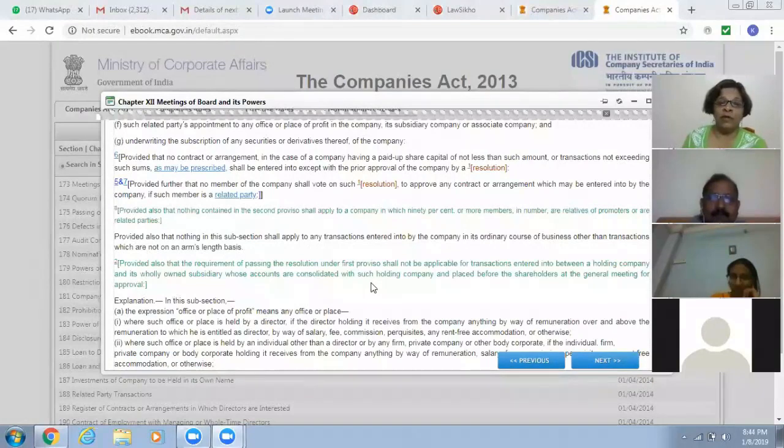So going forward, we need to note that the private company is not exempted. Even for private companies, if there are related party transactions, this section is still applicable.